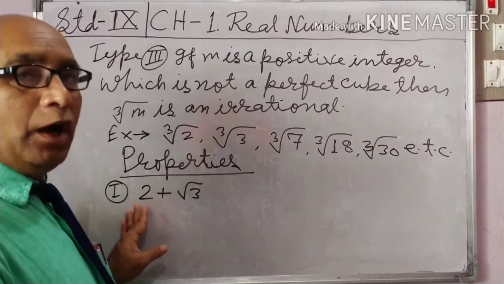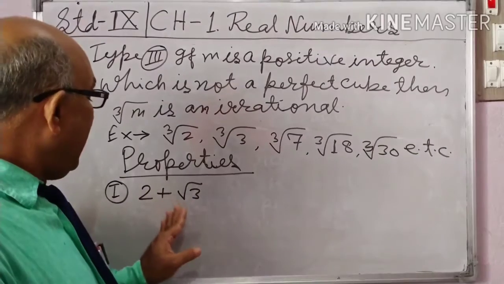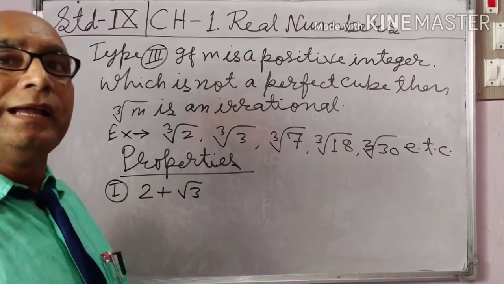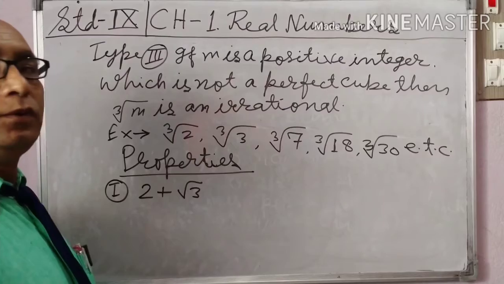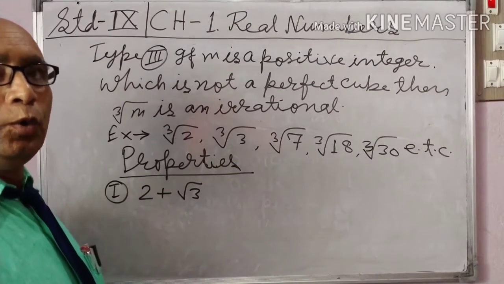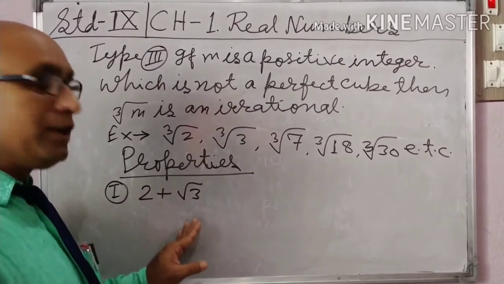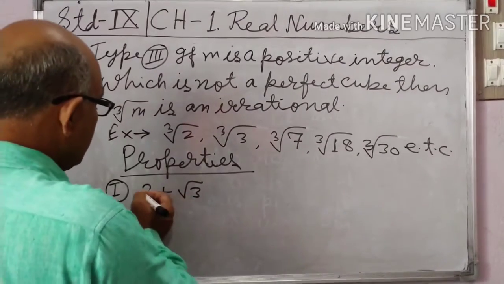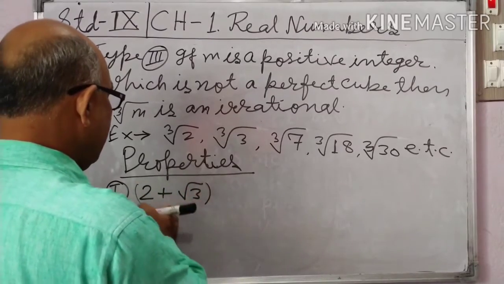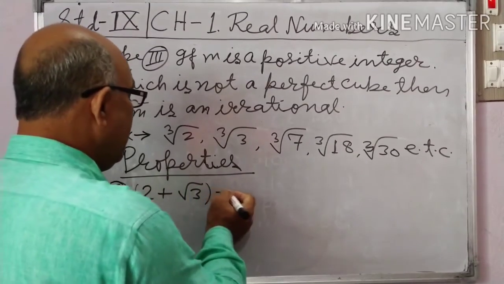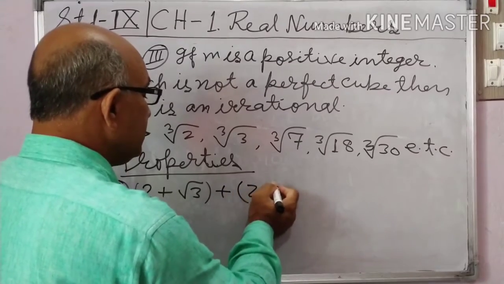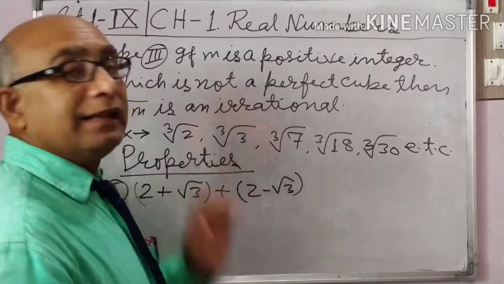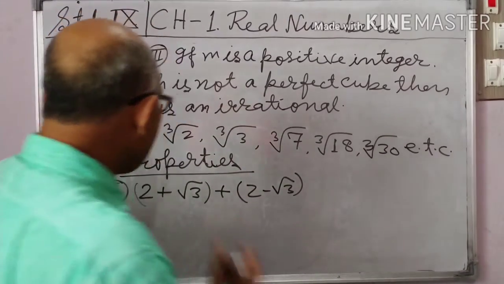And the quotient of a rational number and an irrational number is also an irrational number. The sum of two irrational numbers is not necessarily irrational. 2 plus root 3 is an irrational number and 2 minus root 3 is another irrational number.